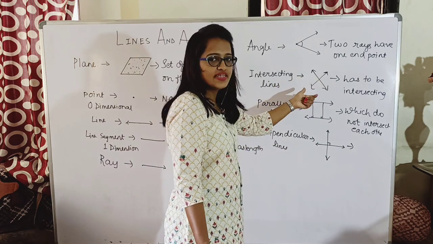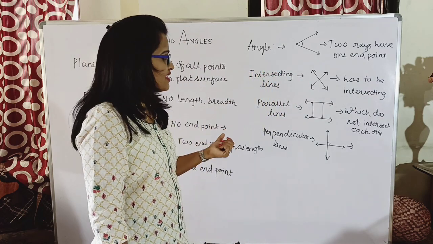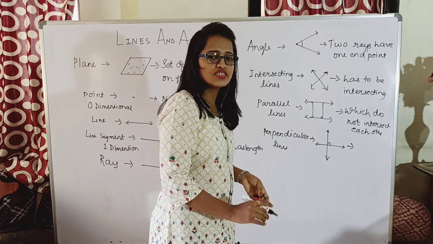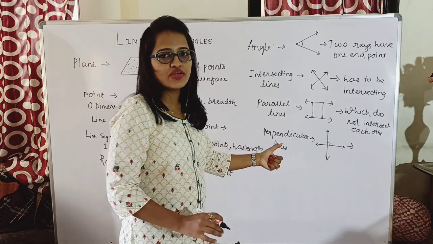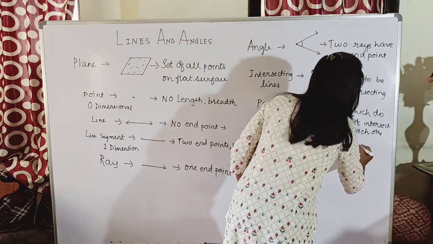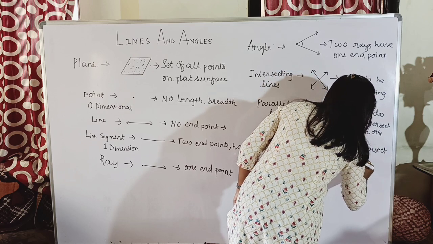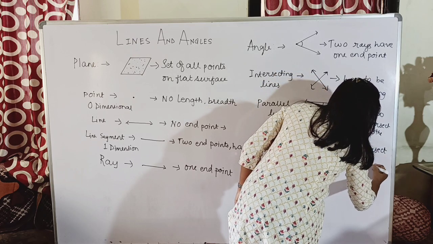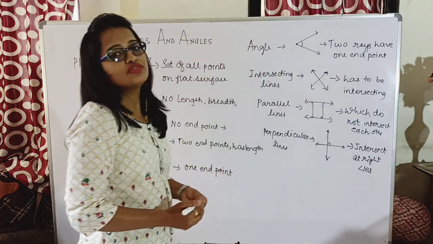I have just drawn two lines and I have made them intersecting. But whether they are intersecting at right angles or not, that is not the question. Just the two lines intersecting are called as intersecting lines. Whereas in case of a perpendicular line, the two lines have to intersect at right angles. Okay, so they have to intersect at right angles. Then only they will be called as perpendicular lines.